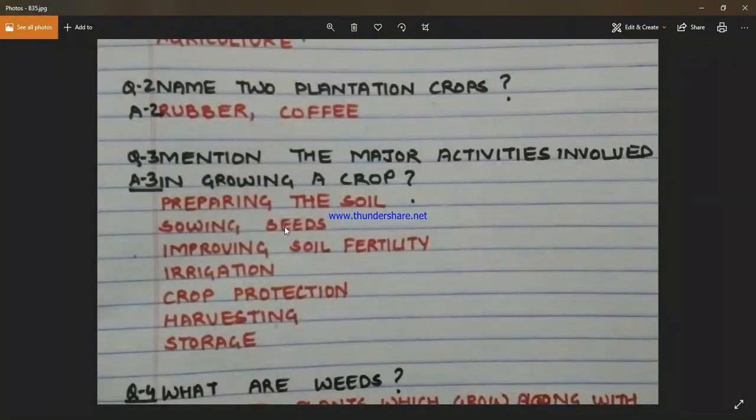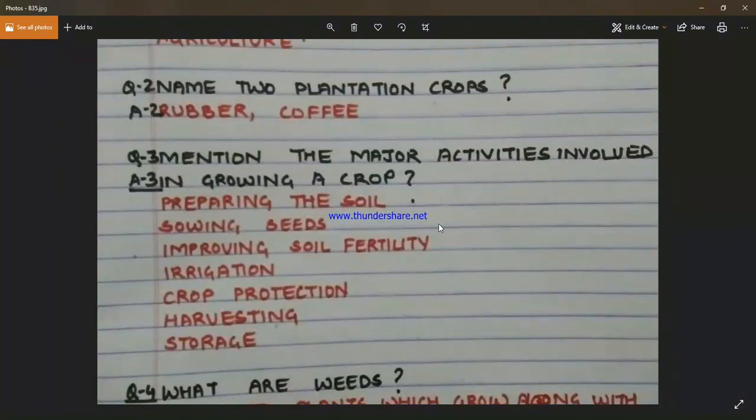We learned that the seeds selected to be sown should be healthy and disease free. And always, seeds should be sown at the right depth and at the right interval. That is why the broadcasting method, that is spraying or throwing the seeds manually, is not considered a good method of sowing the seeds. Coming to our next process, that is improving soil fertility.